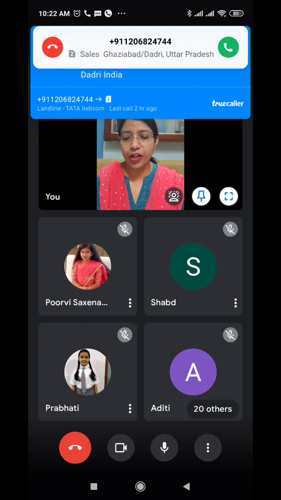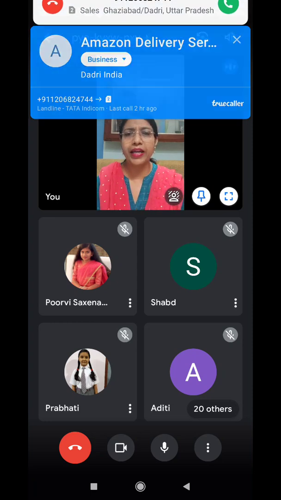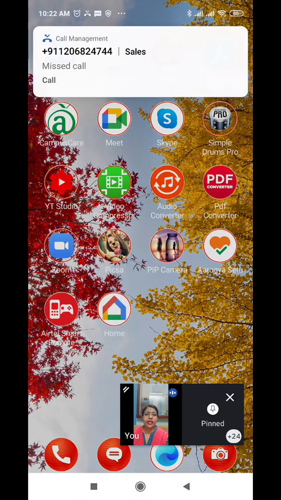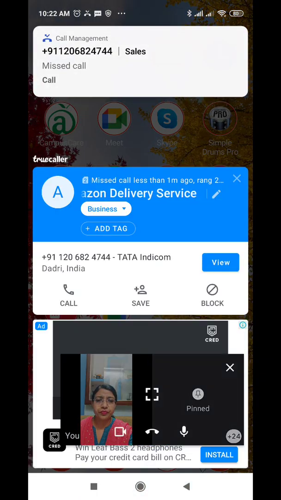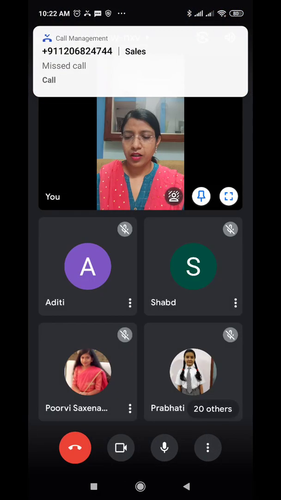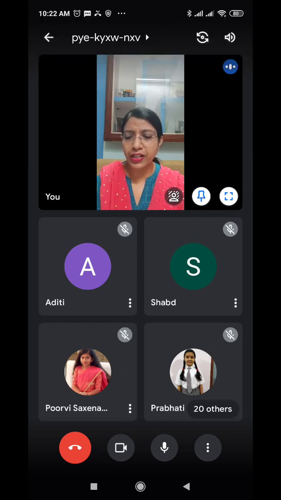Under definite numeral adjectives we have cardinals 1, 2, 3, 4, 5 etc., and ordinals first, second, third, fourth and so on. Then indefinite, as the name suggests, means we do not know the exact or a specific number, like all, few, some, any, none. So all these are indefinite numeral adjectives.